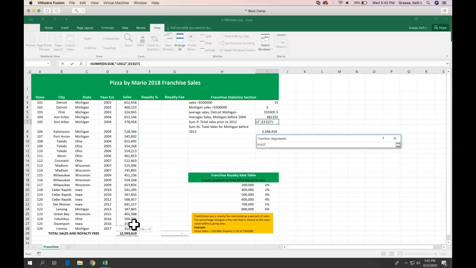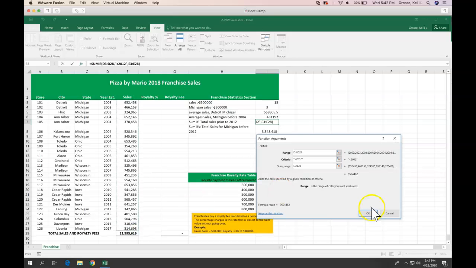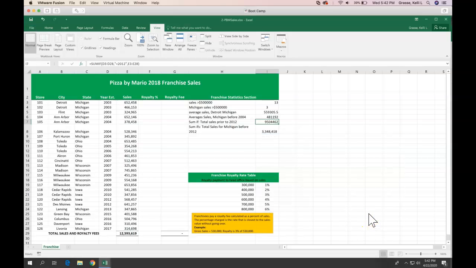So E3 through E28 should be the range there. The fact that it came up with an answer is kind of weird, but it did. And it wasn't actually too far off. So that's one thing you have to fix there. The sum range was incorrect. So that would give us the 9 million. It's very similar to what you had, but it was off by just a few numbers there.